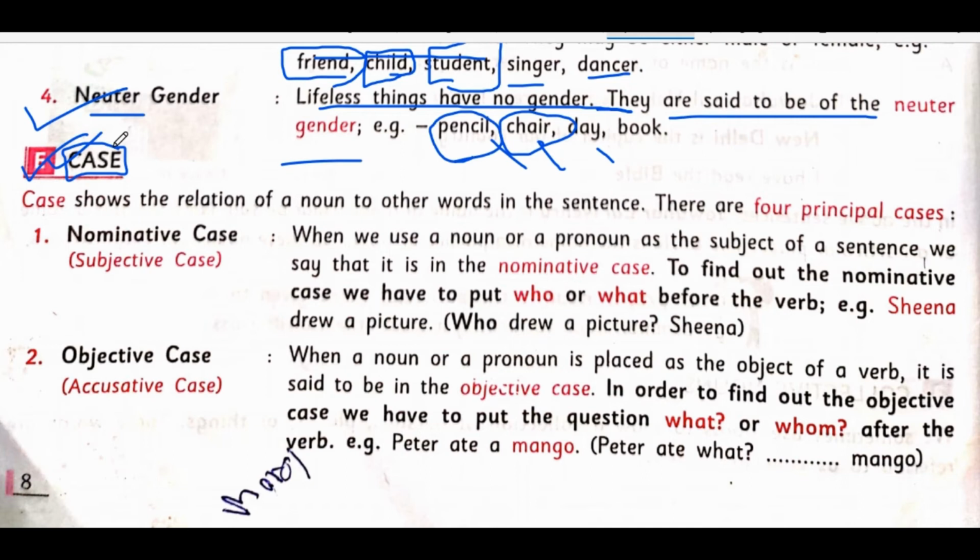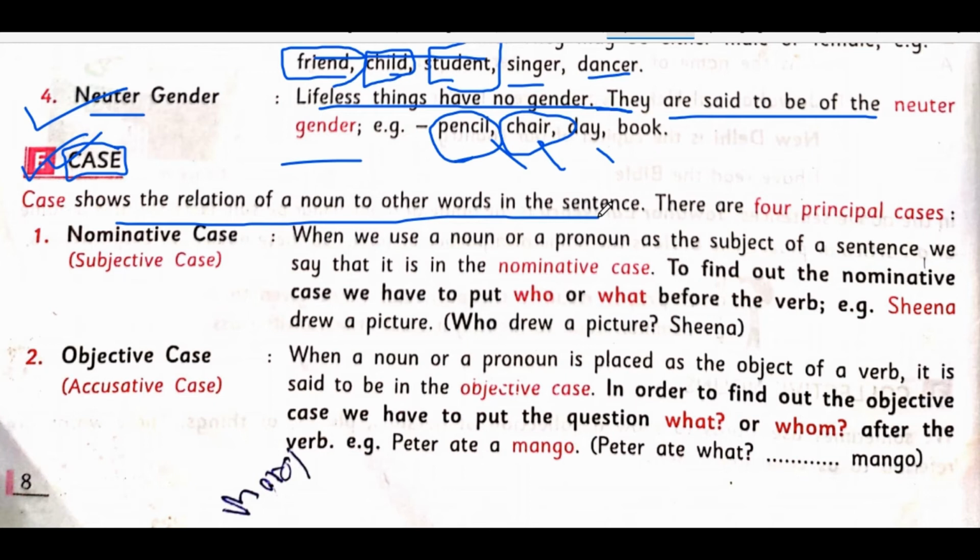Okay, I will give a case on you. You try to steal money from my home, so I will put a case on you. Case means any allegation or any wrong things according to a political issue. But in grammar, it means something a little different. Case shows the relation of a noun to other words in the sentence. It helps to relate. It shows how the noun is related with the other words of the sentence.